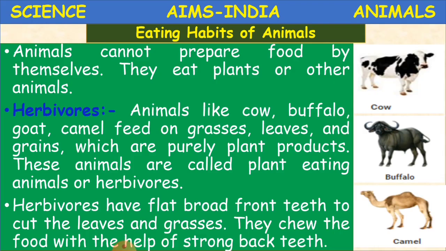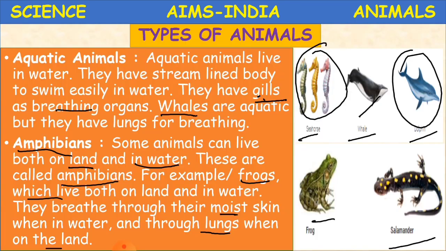Plants take food, animals take food, even we human beings take food. What are the eating habits of animals? How do they eat? Animals cannot prepare food by themselves. They eat plants or other animals. So how are animals taking food, children? They cannot prepare food by themselves.